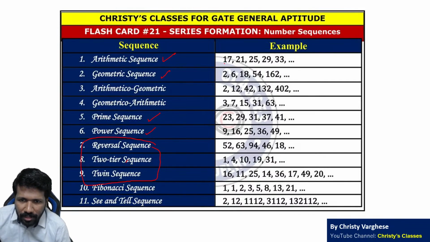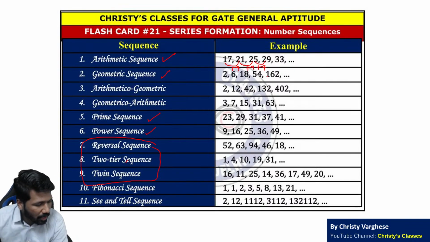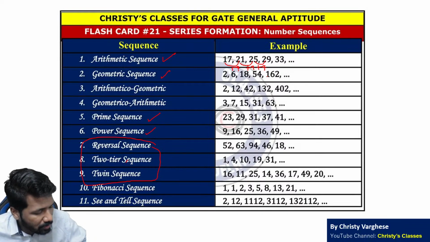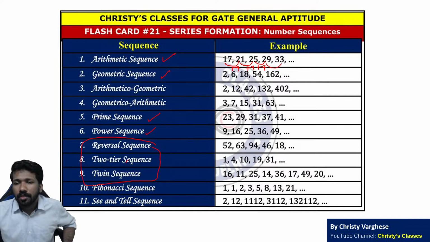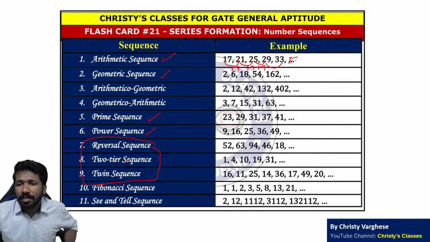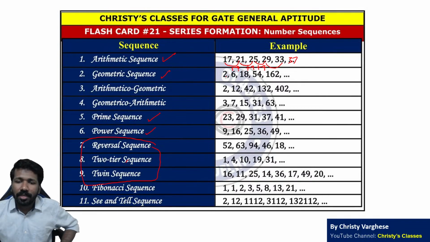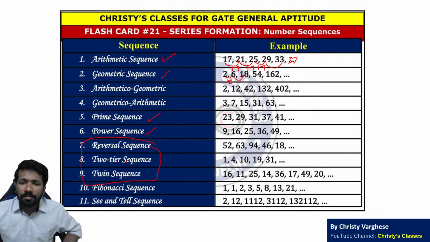Arithmetic sequence means a common number add करना है. Like yesterday's class we discussed about arithmetic progression. Arithmetic progression follow करने वाला sequence है arithmetic sequence. So next number will be 37 because 4 is added. Geometric sequence means common number is multiplied. Common number 3 is multiplied here. So 162 into 3 will be the next term.